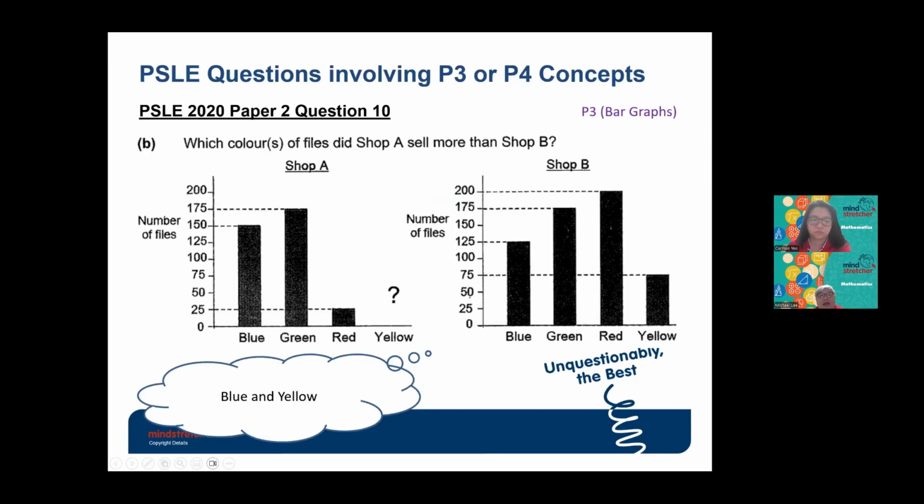Then which color of files did shop A sell more than shop B? If you compare shop A and shop B, I think it's blue file, because for blue file, shop A is 150, then shop B is 125. And the other one will be yellow file. Just now we calculated yellow file, I can't remember the number just now, I think it's 350. And for this case, the yellow file is only 75. So the answer for part B will be the blue file and the yellow file.